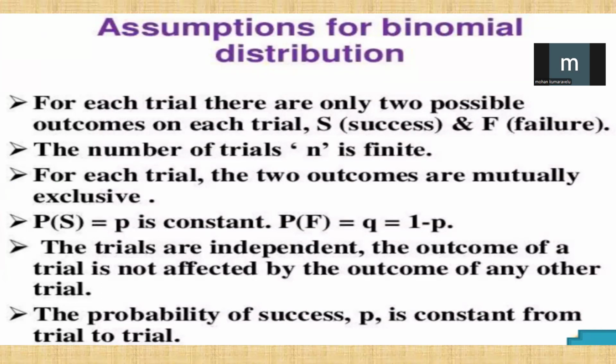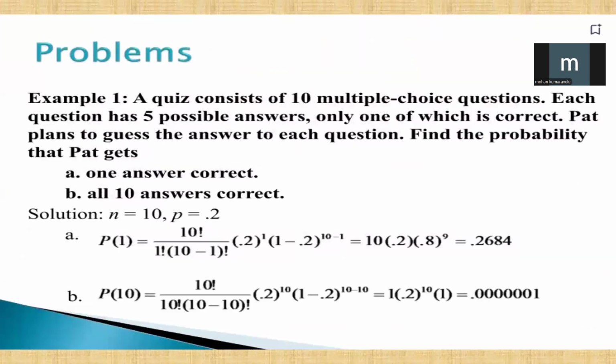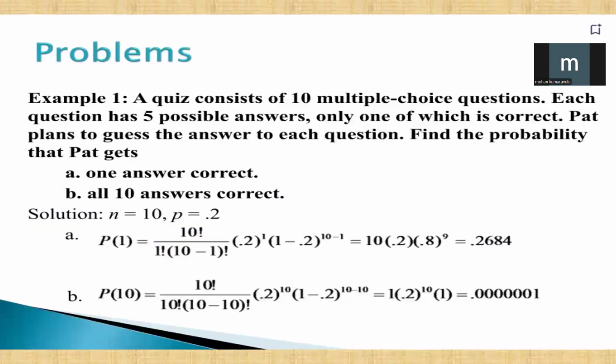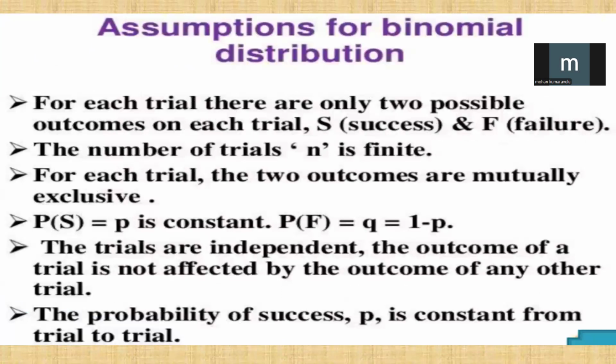Probability of F equal to q is equal to 1 minus p. The trials are independent. The outcomes of trials are not affected by the outcome of any other trial. The probability of success p is constant from trial to trial.